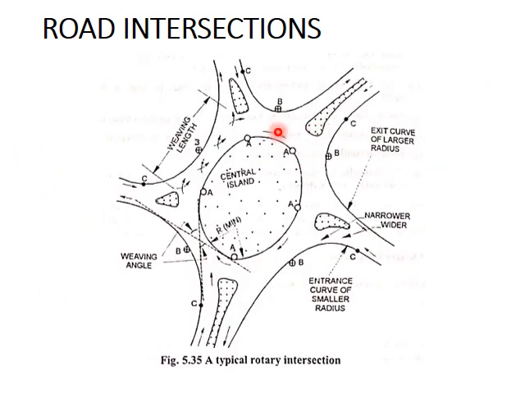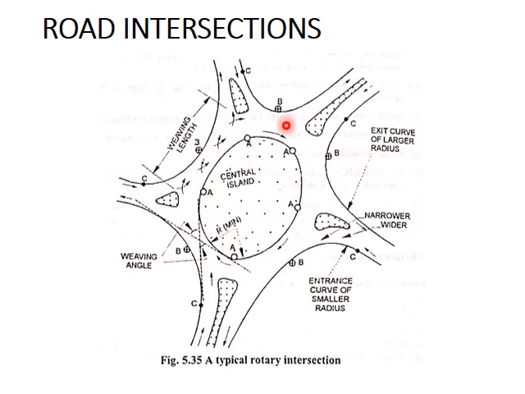This is a rotary. It has a central island. Vehicles from different roads will enter the rotary roadway, and it will execute a weaving operation here. Weaving means a vehicle which enters the rotary roadway from here will go this way and it will cross to this lane. The vehicle from this road will enter in this lane and cross to this lane. That is shown by these crossing arrows. So this operation is called weaving. It happens here, it happens here, it happens everywhere inside the rotary roadway.